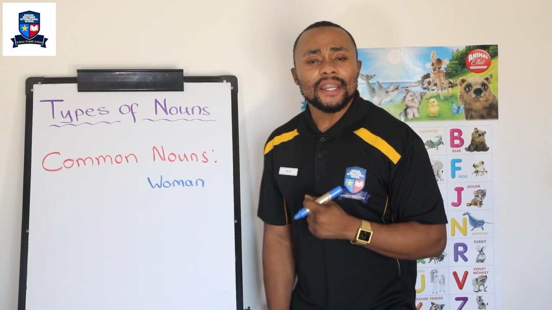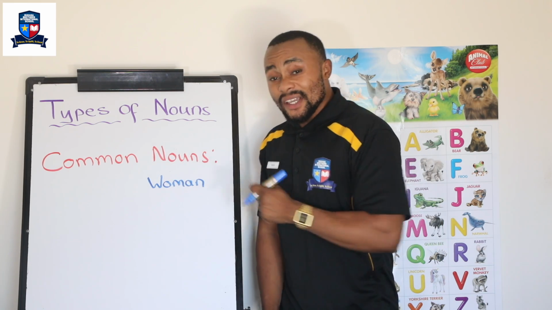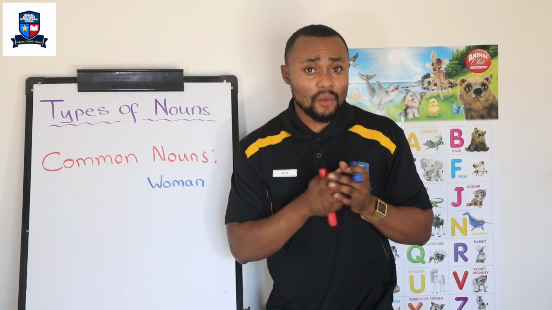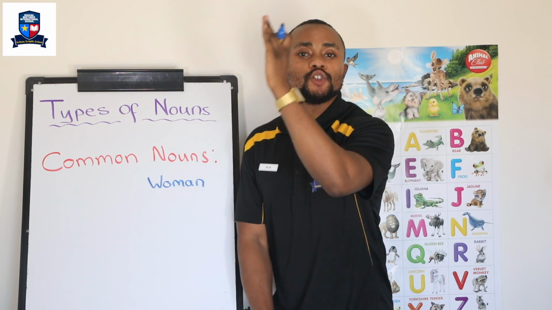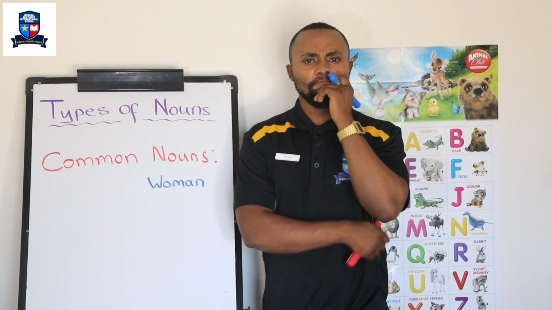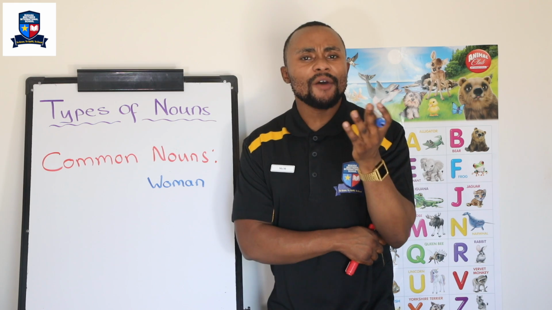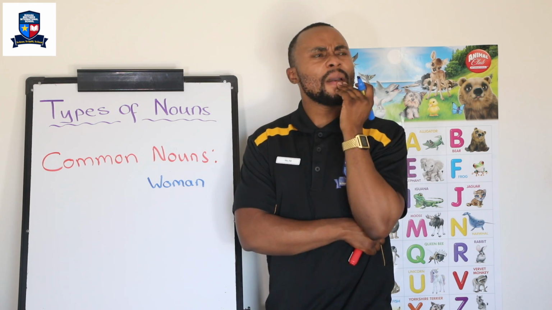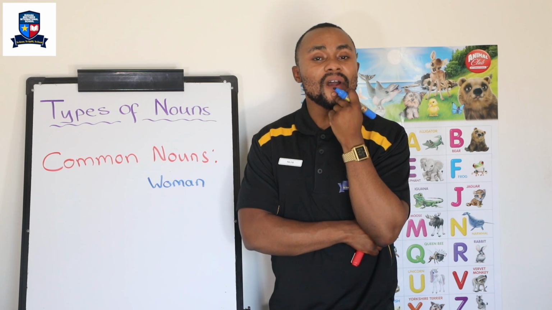Why is woman an example of a common noun? The reason is that if I were to say, a woman went to the shop. A woman went to the shop. Now the question is, but who is this woman? What is her name?